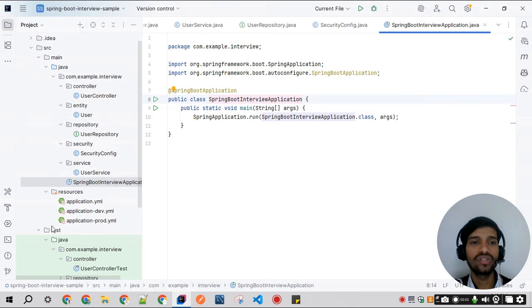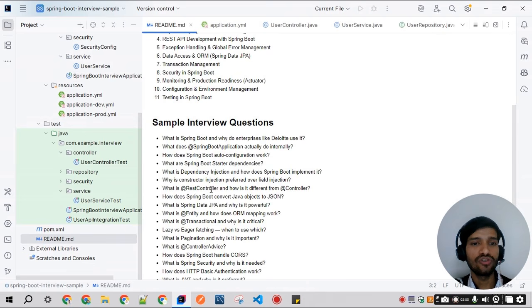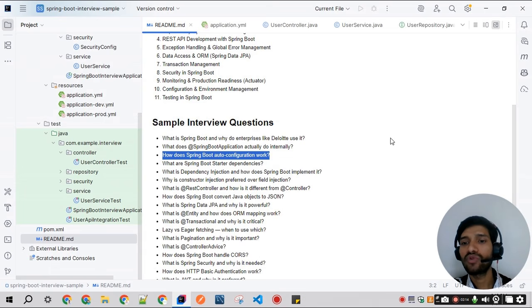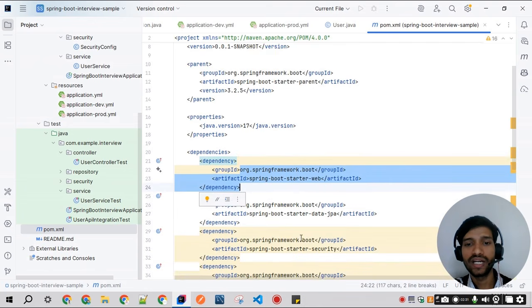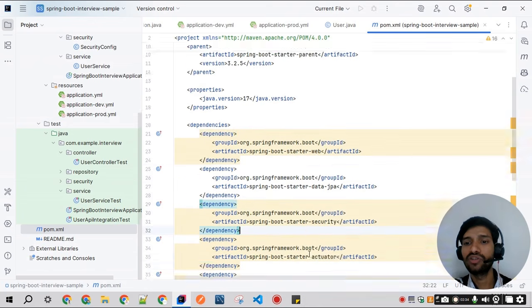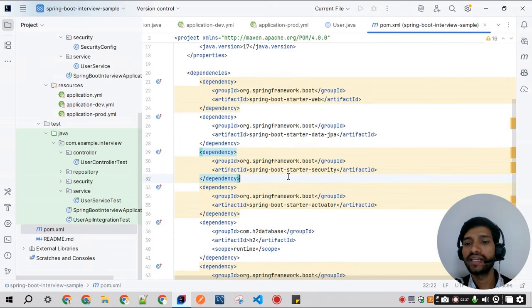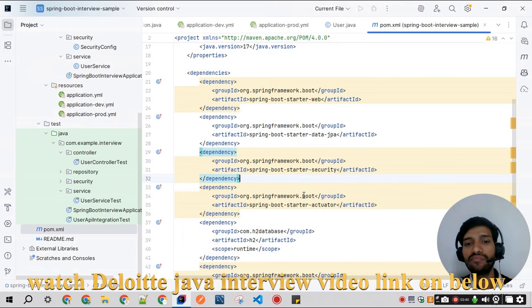Next, the third question: how does Spring Boot auto configuration work? As I was explaining, Spring Boot auto configuration works by checking what dependencies are present in the classpath. In the pom.xml file, whatever dependencies are there, for example Spring Boot starter web, Spring Boot starter data JPA, and Spring Boot starter security, all those will be auto configured, and whatever sub dependencies are there will be pulled into this project.